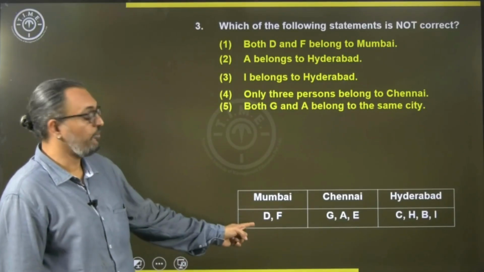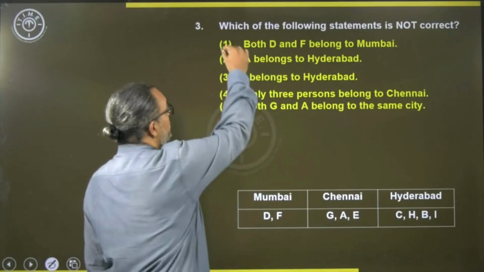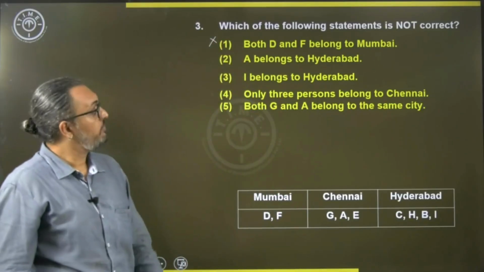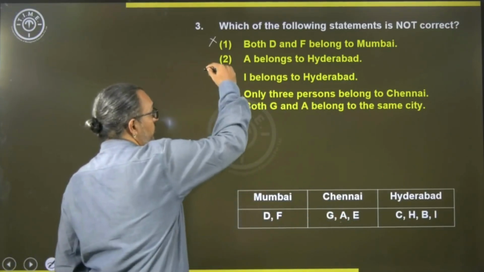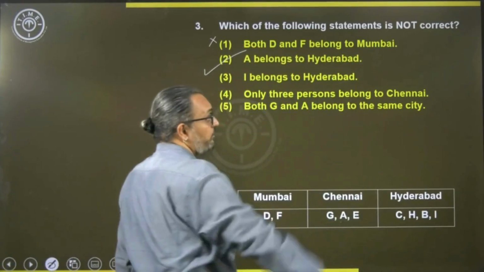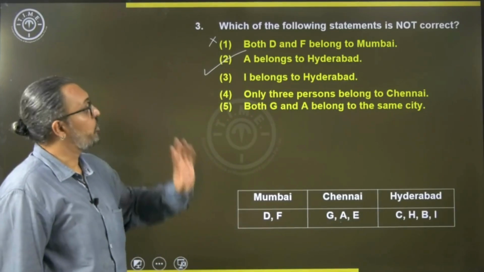Both D and F from Mumbai, yes, it is correct. So, not my answer. A belongs to Hyderabad. Is A from Hyderabad? No. So, that is what I want, because he is asking which of them is not correct. So, it is choice 2.